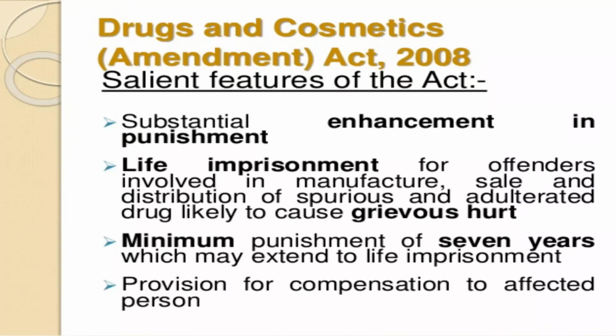Next point is the Drugs and Cosmetics Act. Salient features of the Act: substantial enhancement in the punishment. Life imprisonment for offenses involving the manufacture, sale and distribution of spurious and adulterated drugs that cause grievous hurt. Minimum punishment of 7 years, which may be extended to life imprisonment. Improved provisions for compounding of offenses.